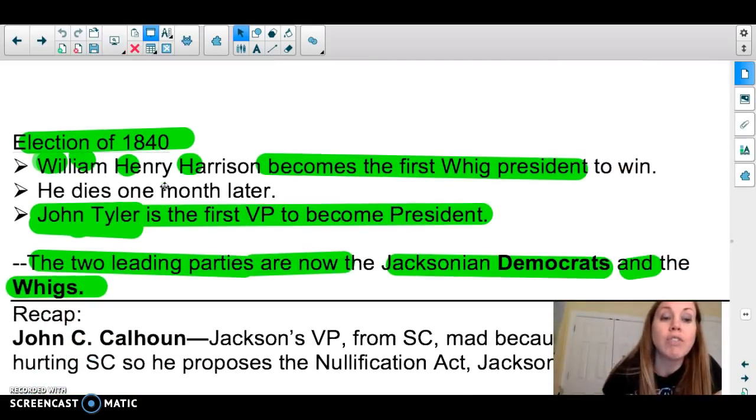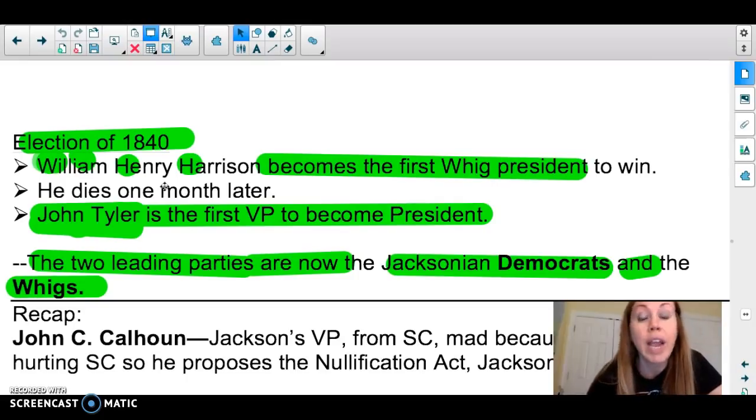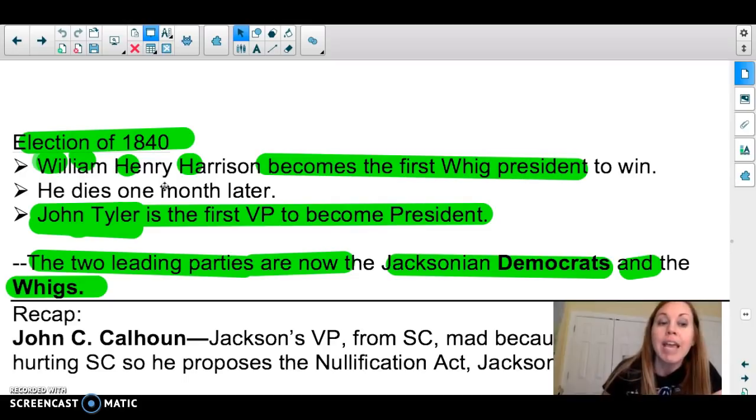Then you have the election of 1840. William Henry Harrison becomes the first Whig president to win. He dies 1 month later. Okay, he famously gave his inaugural speech over 2 hours long in an icy storm, where he did not wear a coat because Daniel Webster told him that he would look more presidential without the big overcoat.